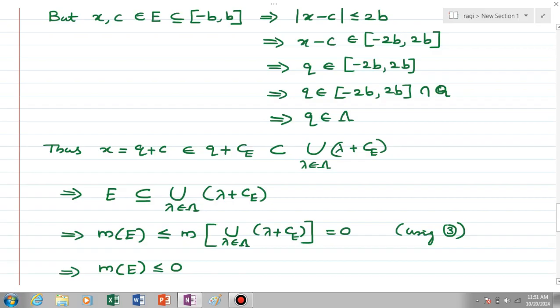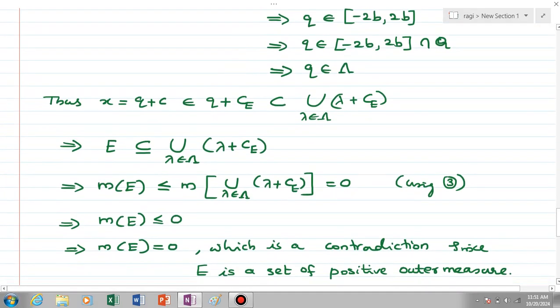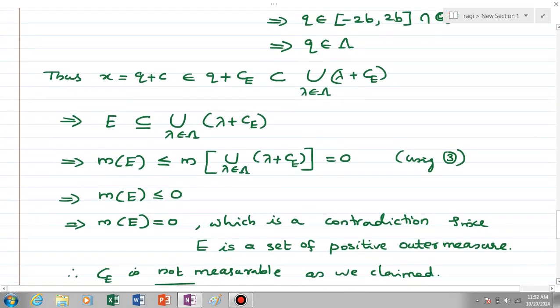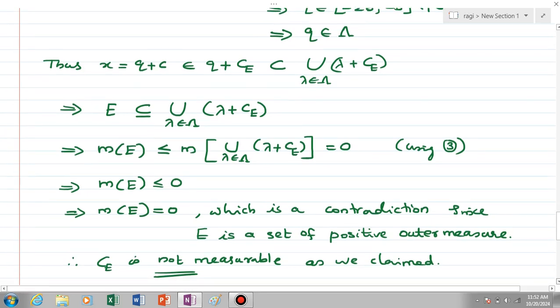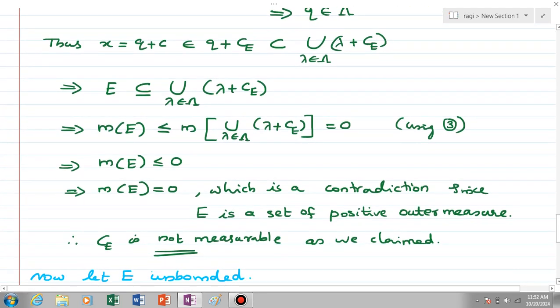Means measure of E is less than or equal to 0, but this means that measure of E equal to 0 because measure is non-negative. But we have chosen a set E to be a set of real numbers with positive outer measure, right? So this is not possible, and this is a contradiction. So we have arrived at a contradiction. Therefore, as we claimed, we arrive at the conclusion that CE is not measurable.